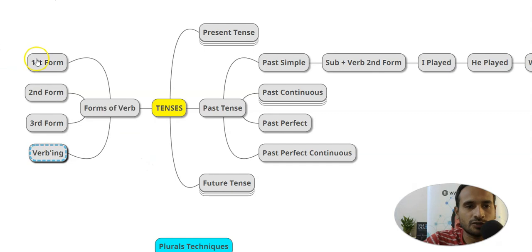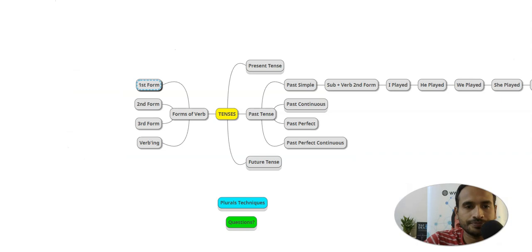So when it is a first form, what is this all about? First form is all about present. Okay, this is used for present. Whenever you see a first form, you just need to understand this is present. Whenever there is a second form, there will be "ed" attached, that will be past. Okay, so present is, let's say, do. What is past of do? Did, हो गया, right? Third form मतलब क्या? Perfect, हो चुका है.